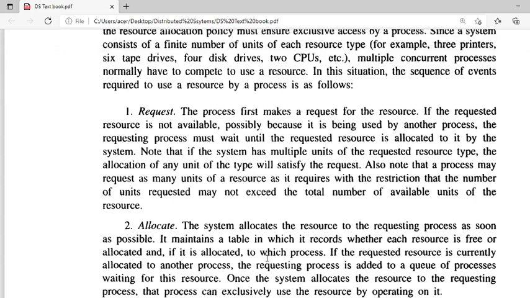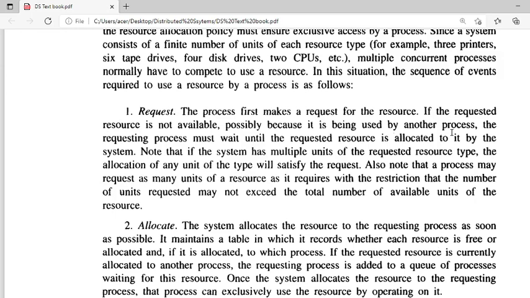Request means the process will make a request for the usage of a particular resource. If the requested resource is not available, we can think of that resource as being used by another process. So the requesting process will wait until the requested resource is allocated to it.